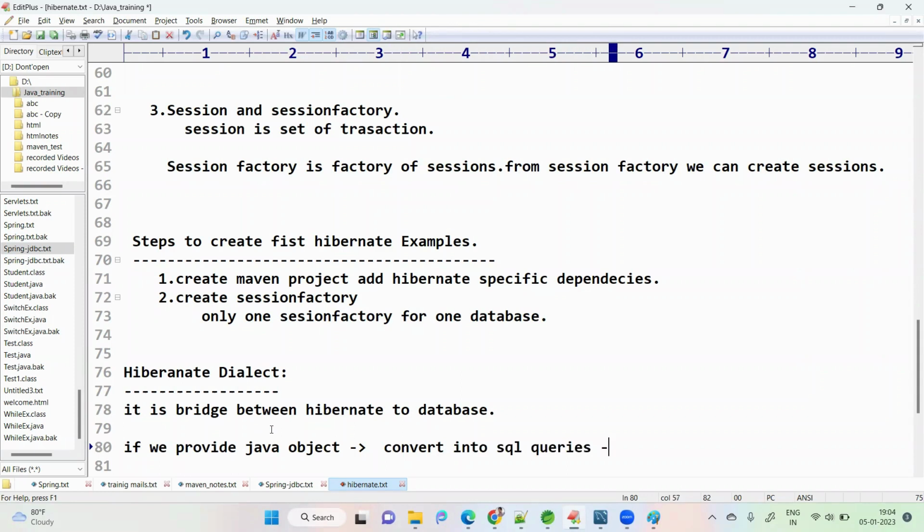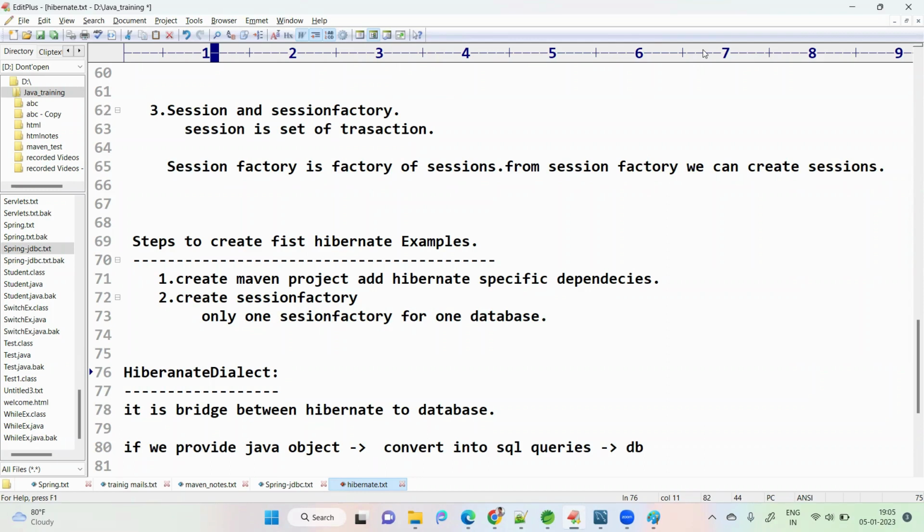How will it convert? Because of this Hibernate dialect, which is capable of converting Java types to database types. For that purpose only we use the Hibernate dialect.